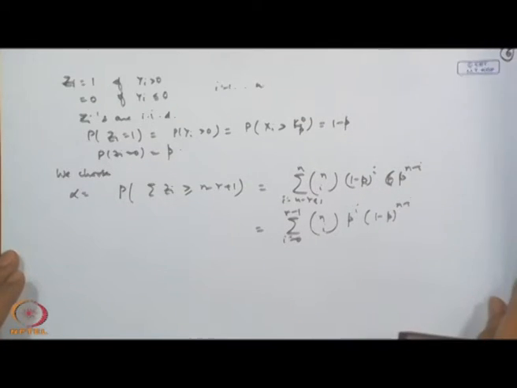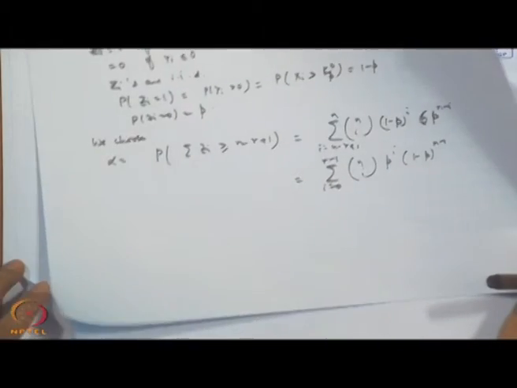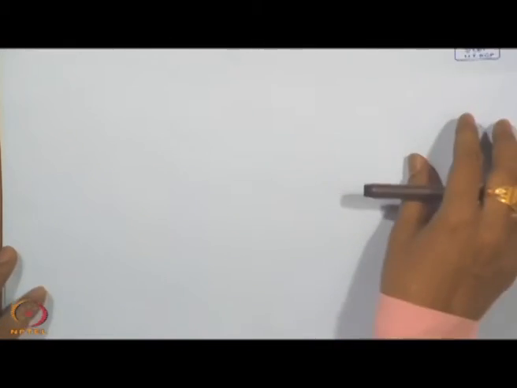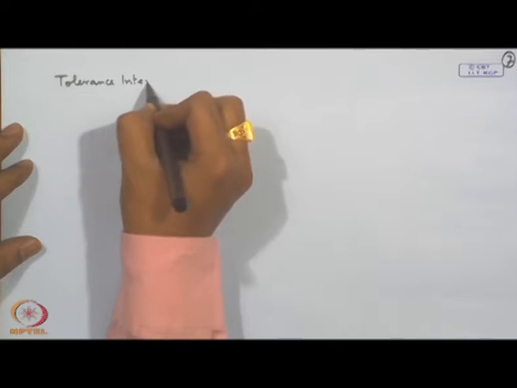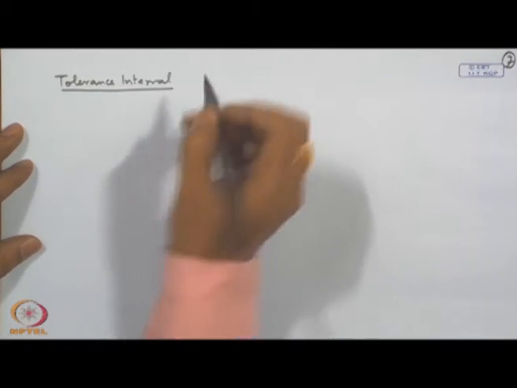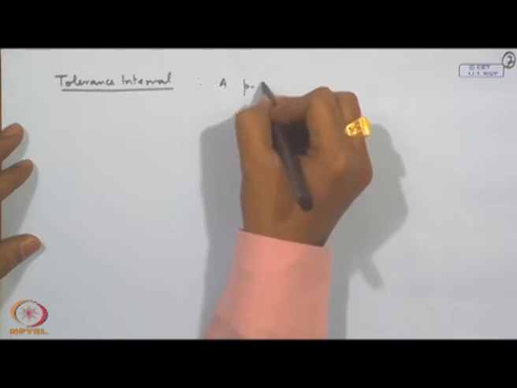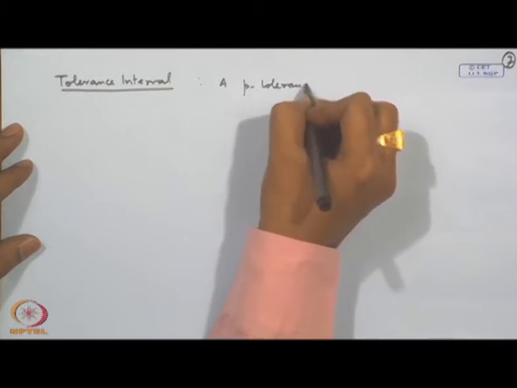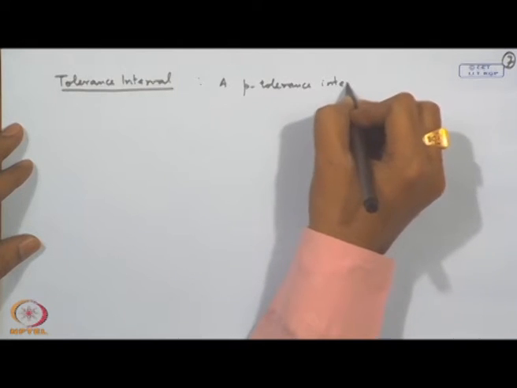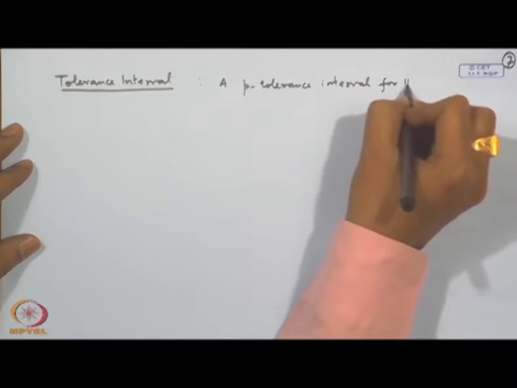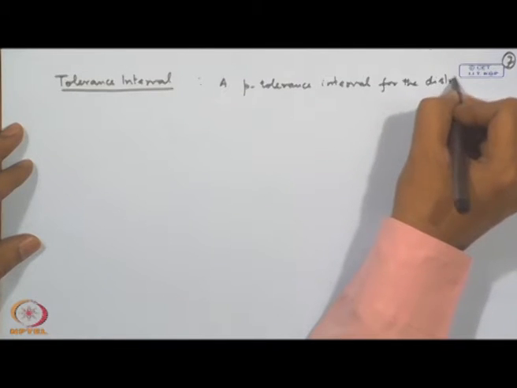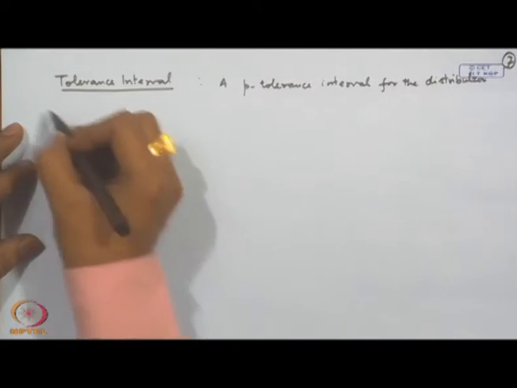Then next we define what is known as tolerance intervals. See, what we have discussed here is a confidence interval. Now, we are talking about a tolerance interval. So, let me give a definition of what is known as a tolerance interval. A p tolerance interval for the distribution F(x)